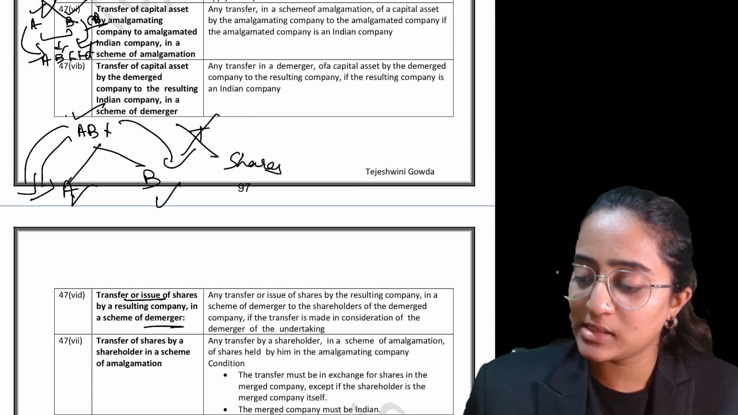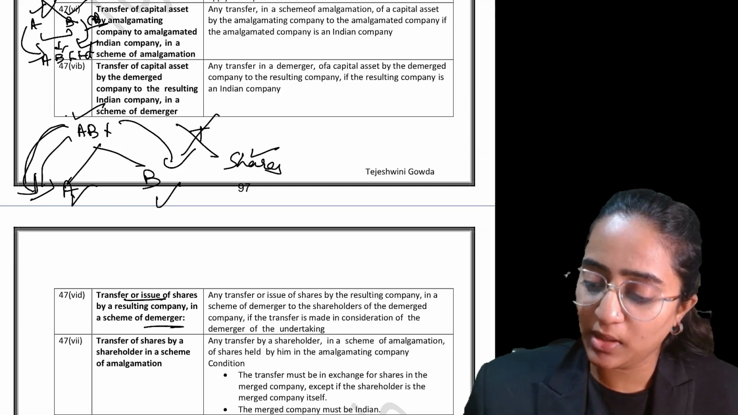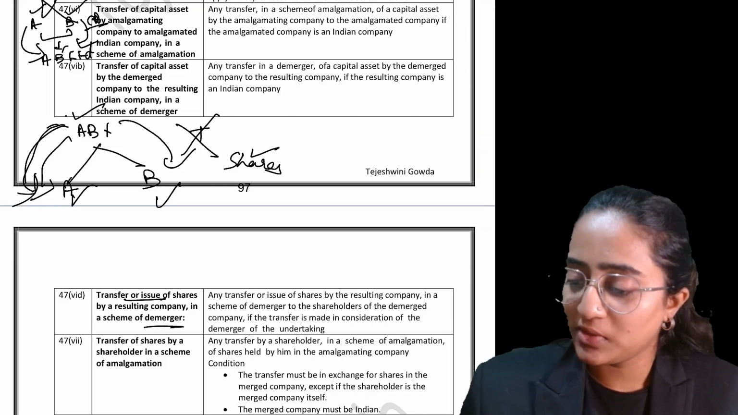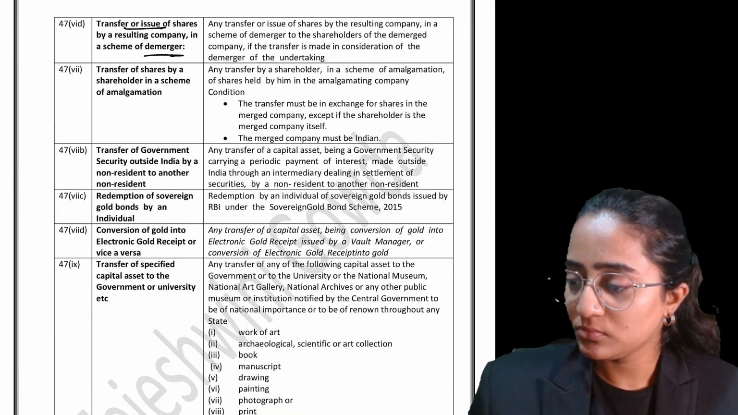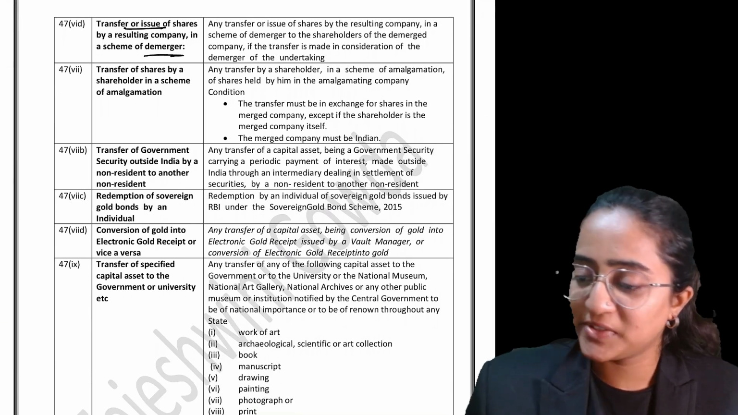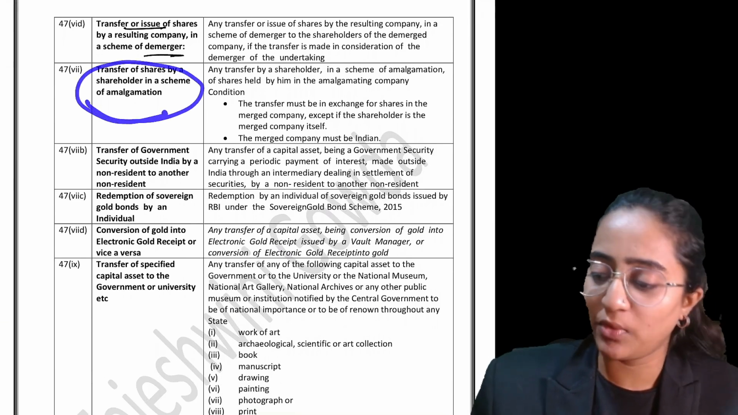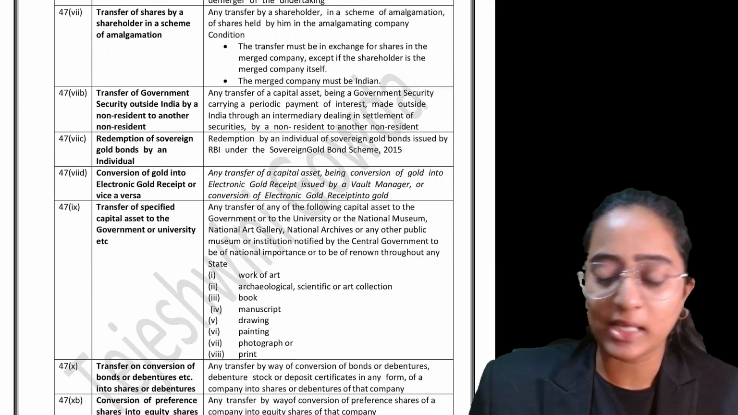Shareholders will get the shares in A Limited, B Limited. Now the shareholder is transferring the share from AB Limited to A Limited. So whatever transfer is happening, it is not regarded as transfer at all. Okay, so transfer of shares by the shareholder in the scheme of amalgamation, the same point as what we have seen.